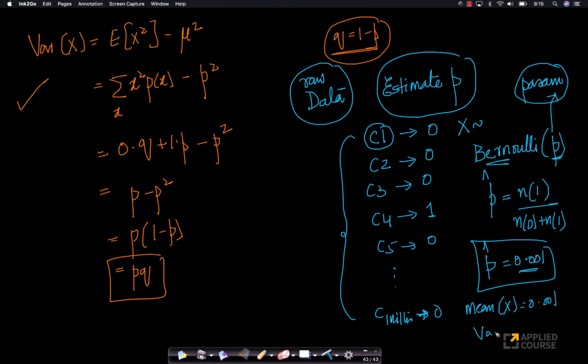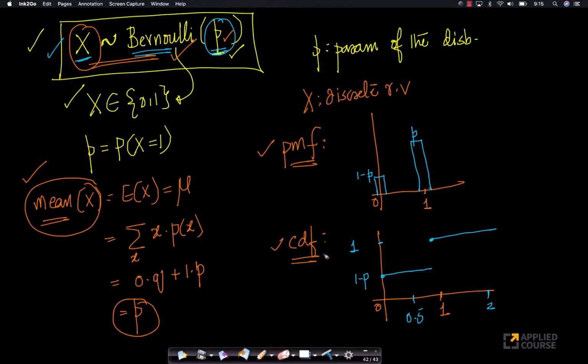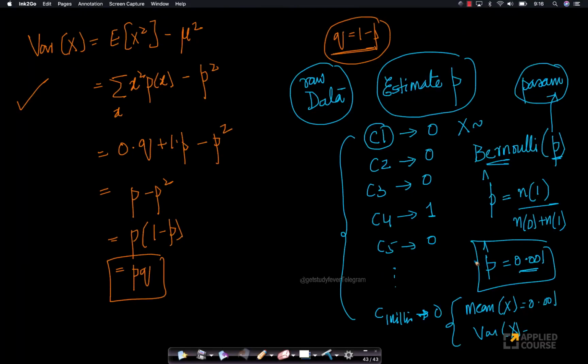I can also compute the variance of this. I can plot its CDF and PDF and all of that stuff. The moment I have the PDF and CDF, I can start answering questions like, what is the probability that X is less than or equal to 1? Or similarly, what is the probability that X is less than or equal to 2? I can start answering all these important and interesting questions, right? So this is called the estimation of the parameters, okay? Because P is a parameter of the distribution. Here we're estimating the parameters of the distribution.